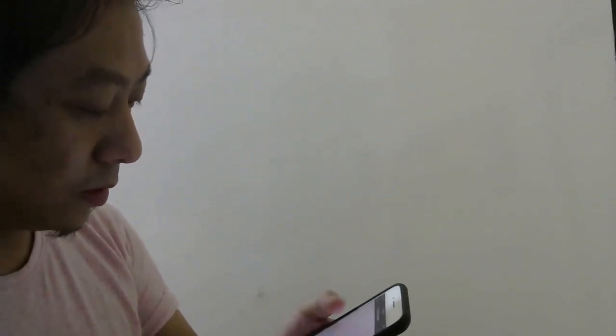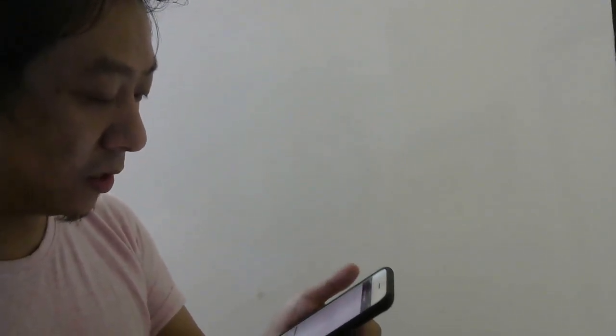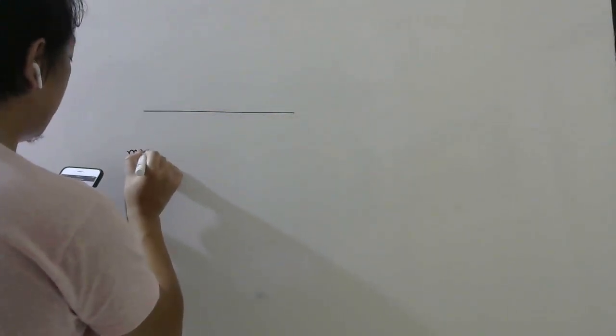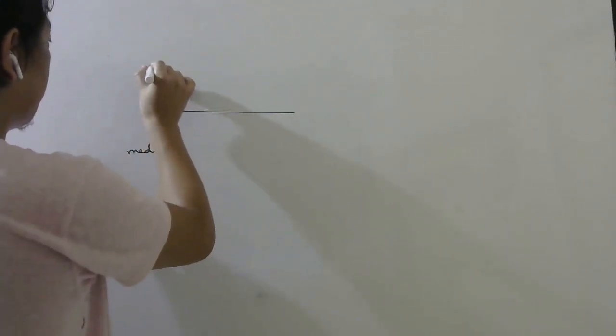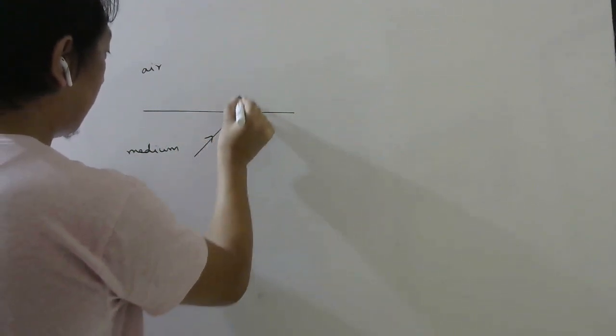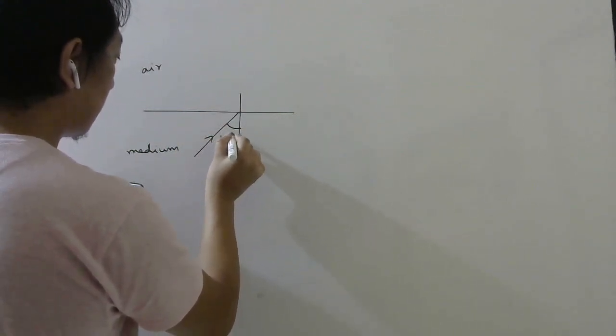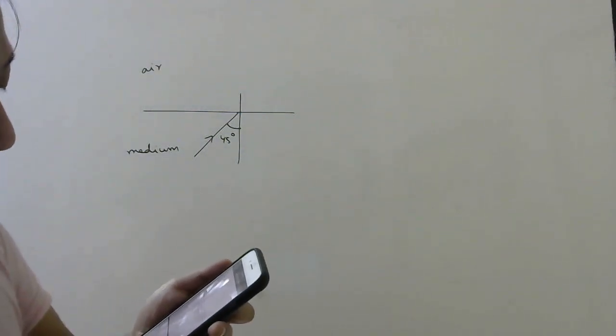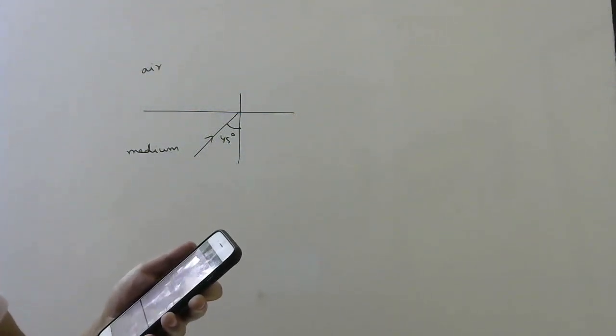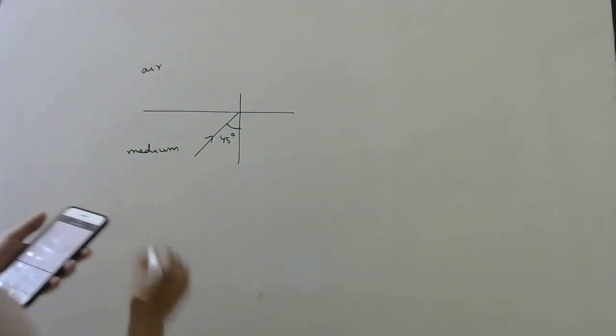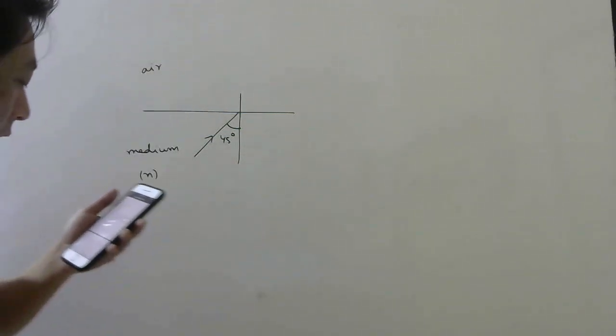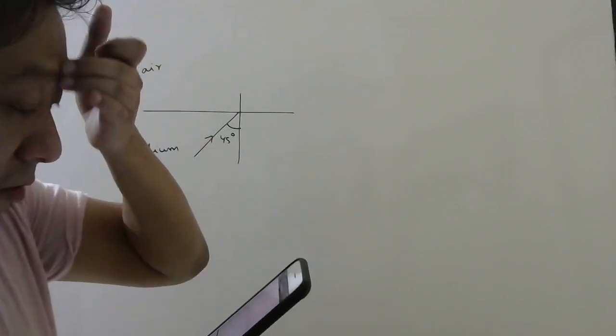Let's see the next one now. A ray of light traveling in a transparent medium falls on a surface separating the medium from air at an angle of incidence 45 degree. So the light is falling from some medium to air at an angle of 45 degree. The ray undergoes TIR. If n is refractive index of the medium with respect to air, select the possible values of n.